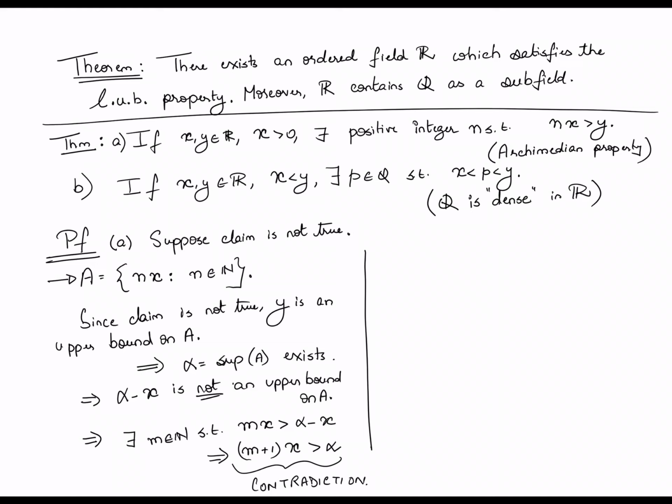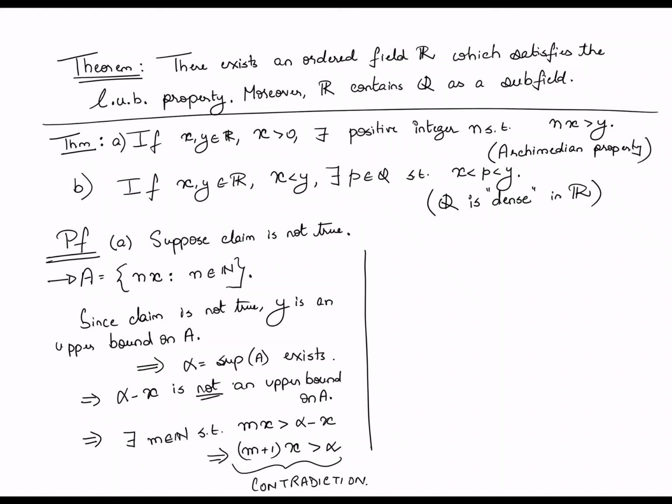And then we said that's a contradiction, because if it is bounded from above, it must have a least upper bound. But if alpha is a least upper bound, I can always come up with an explicit element of the set which becomes greater than alpha. That's your contradiction. Okay, so that's how you prove the Archimedean property.